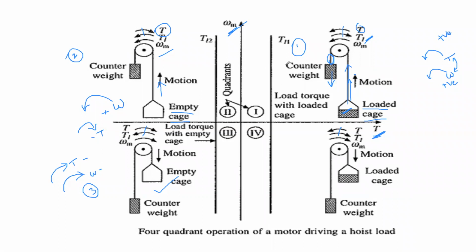What is the counterweight, what is a loaded cage and an empty cage, how the counterweight has to maintain some work, and what is the limitation. Then you can explain the 4 quadrants one by one: first quadrant, second, third, and fourth. We have to explain all the quadrants with respect to signs of torque and speed and the corresponding quadrant operation. With this, the quadrant operation of a motor with respect to hoist load is completed.